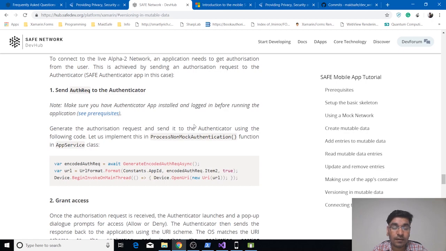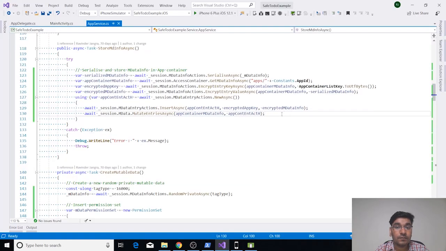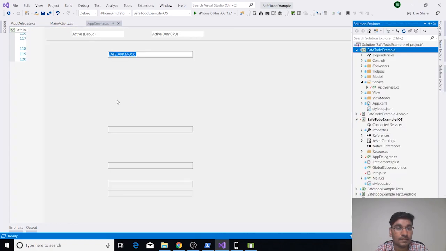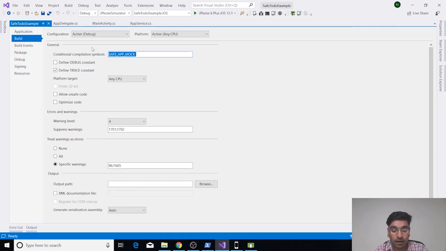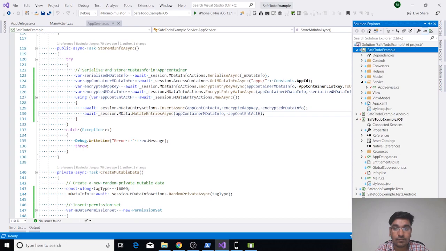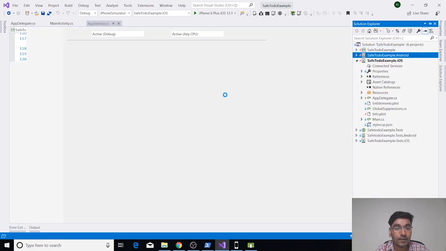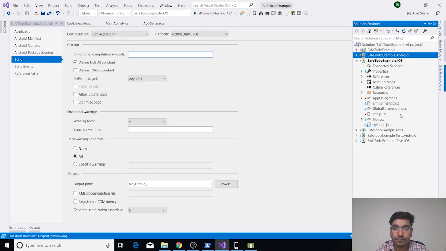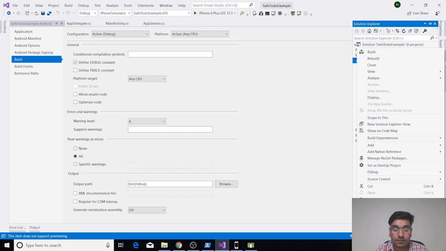And for that, we currently are using URLs. To do network operation on the test network, we need to remove our flag, the safe app mock flag, which we added for the safe network. We will be removing it for our .NET Standard project, and then for our Android and iOS project as well. So we'll remove it, and also for iOS.